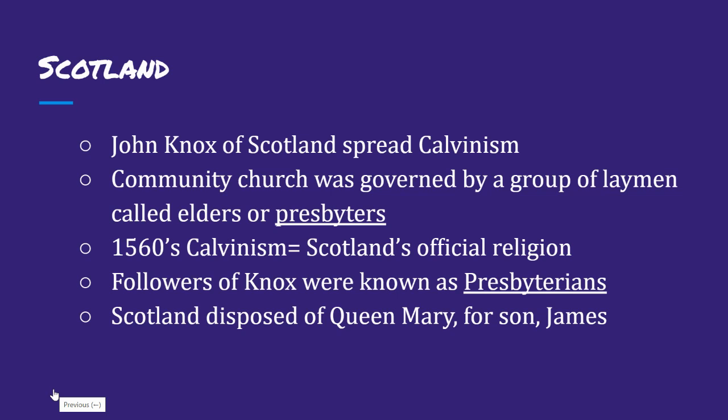And he believes that the community church should be governed by a group of laymen called elders or presbyters. So again, these are all Protestant religions, but now they're getting broken up into these different sects.